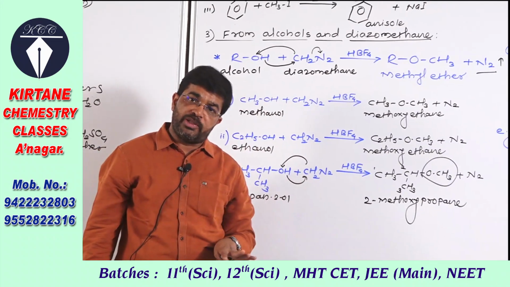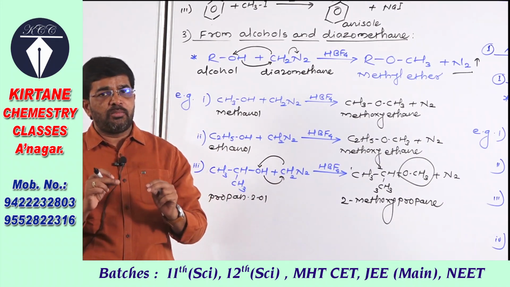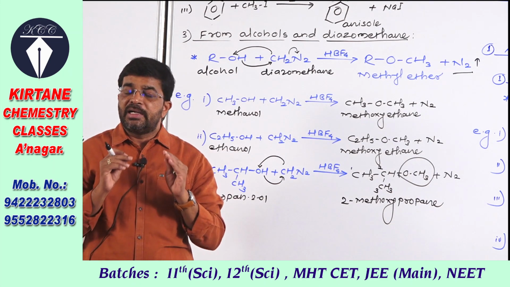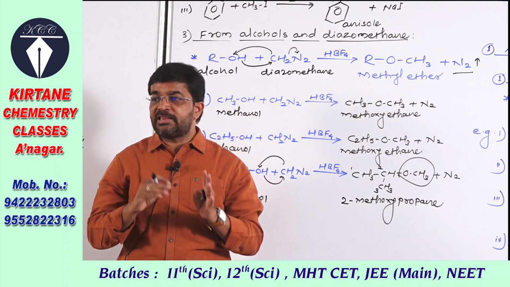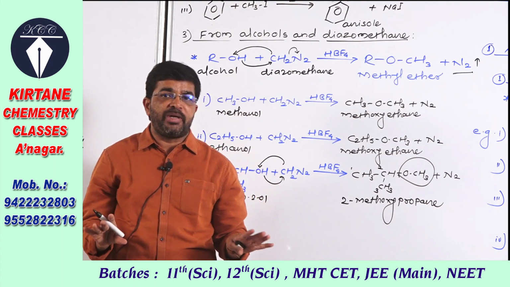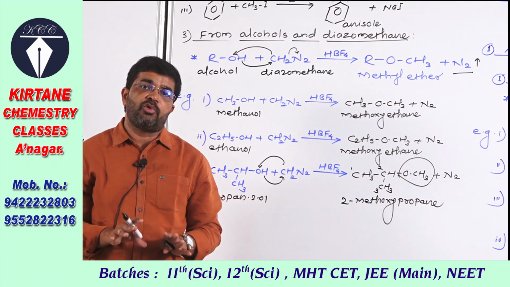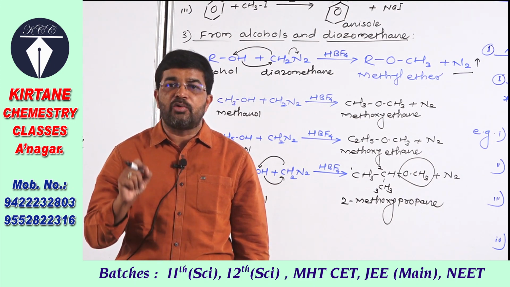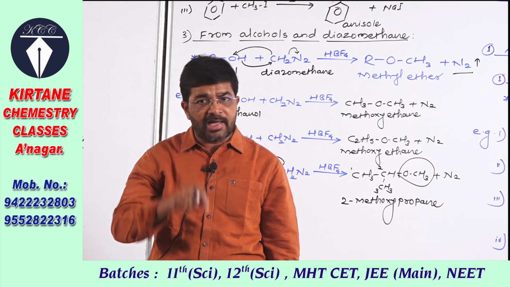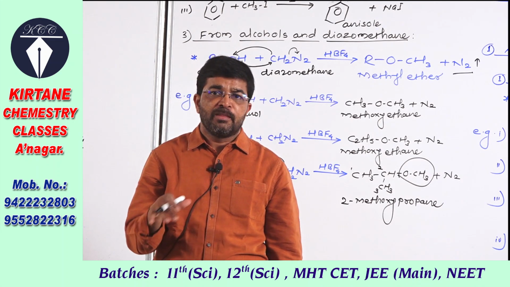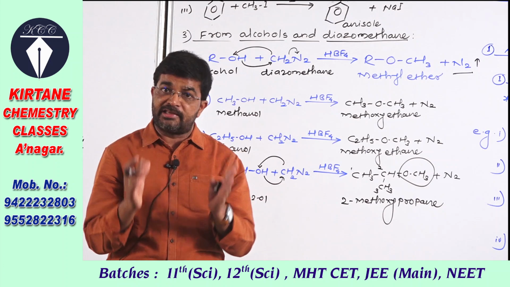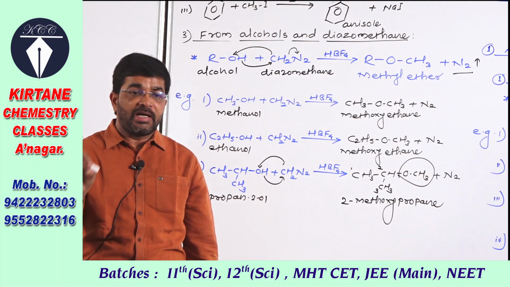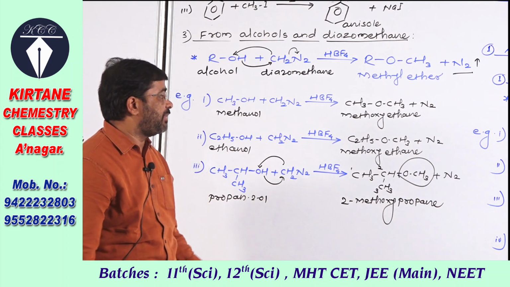One important point about this reaction you have to remember: ethoxyethane or diethyl ether cannot be prepared using diazomethane and alcohol, because ethoxyethane contains two ethyl groups attached to oxygen, and by this method we cannot introduce two ethyl groups on oxygen, and therefore diethyl ether cannot be prepared by this reaction.